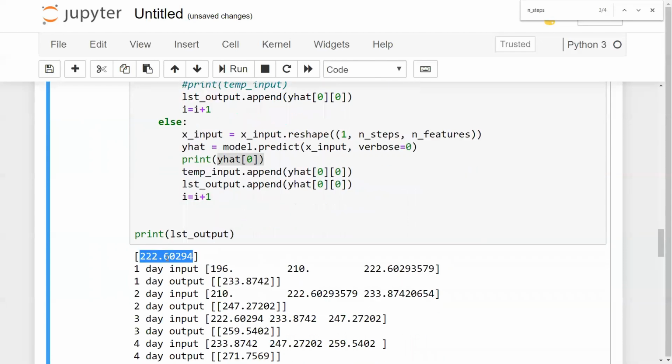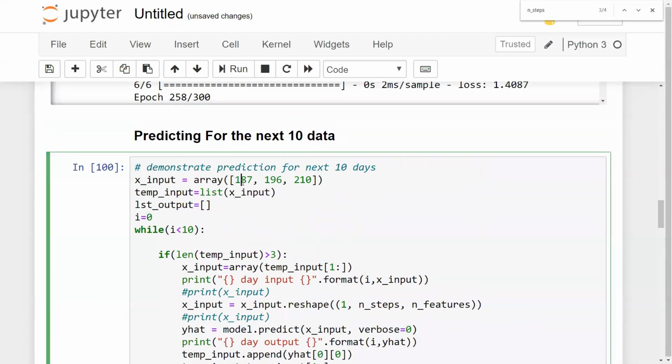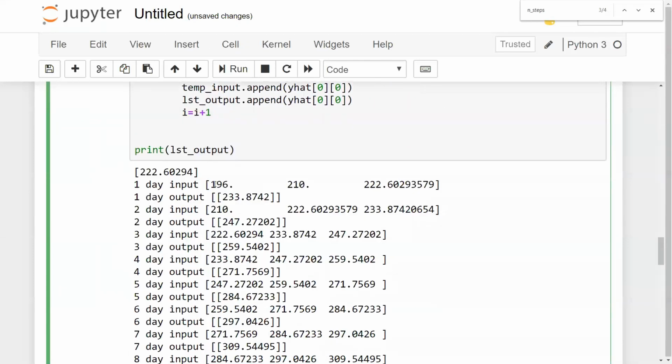Now what I've done, I have appended this over here inside my list. And you can see that I skipped this 187, so it is starting from 196, 210, 222. Then for this, I will be getting this particular output. Then again I'm appending this to this particular list, and it is starting from 210 till this particular value. Again, I'm getting the output as 247.